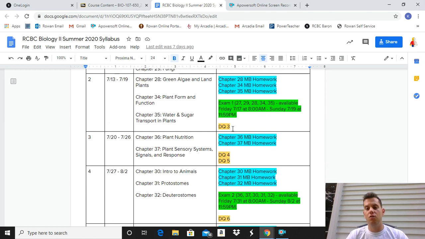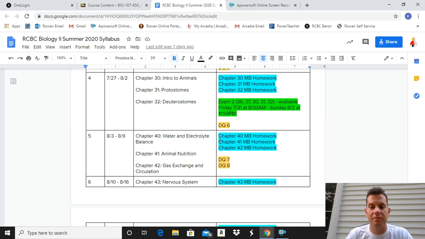Take note of the exam times and the exam availability. The exams will only be available from Friday to Sunday, so a shorter time period. Exam 1 is next week already, in week 2. Again, this is a fast summer course. It will be available at 8 a.m. on Friday 7/17, and available to you to complete before Sunday 7/19 at midnight. The exams are timed, so make sure you can devote the appropriate amount of time to taking the exam.